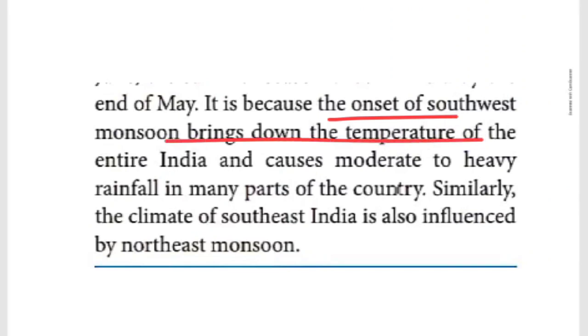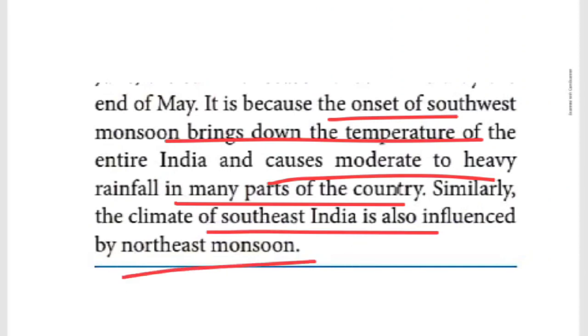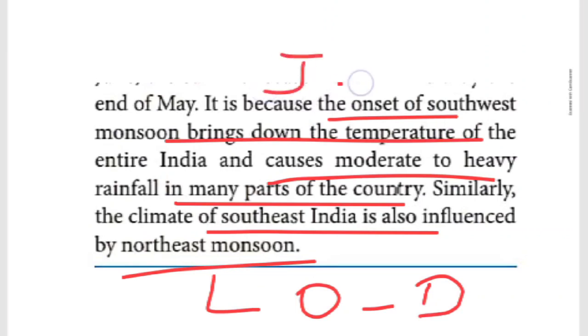Temperature falls over the entire part of India and causes moderate to heavy rainfall in many parts of the country. Similarly, the climate of southeast India is also influenced by the northeast monsoon. I told you the northeast monsoon duration is October to December, and the southwest monsoon duration is June to September.